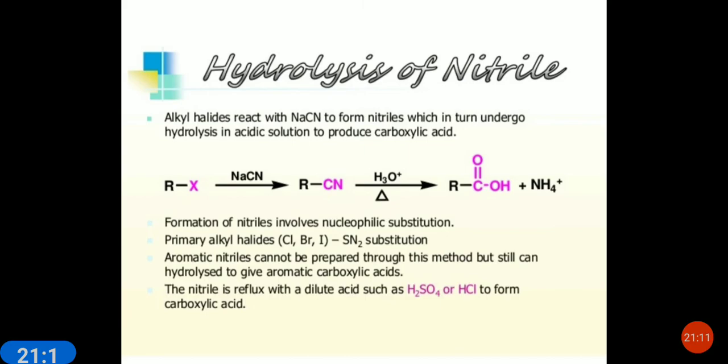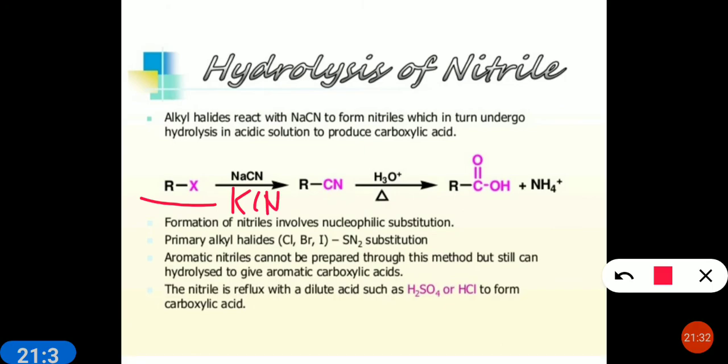Then hydrolysis of nitrile. Nitriles are first hydrolyzed to amides and then to acid. It means amides can also work for the same. Here is the alkyl halide. You have seen this reaction in the first chapter of the second book. Alkyl halide in the presence of NaCN or KCN converts to RCN. Now with complete hydrolysis, it will convert to carboxylic acid. So the formation of nitrile involves a nucleophilic substitution reaction. A primary alkyl halide undergoes SN2, substitution bimolecular.